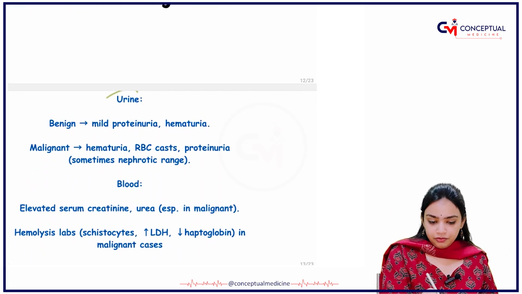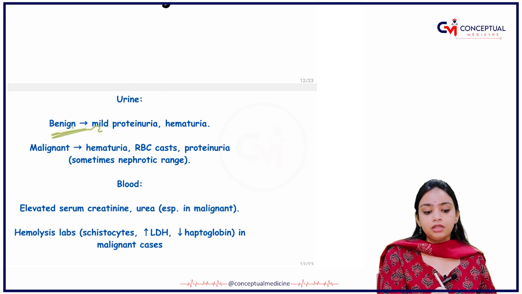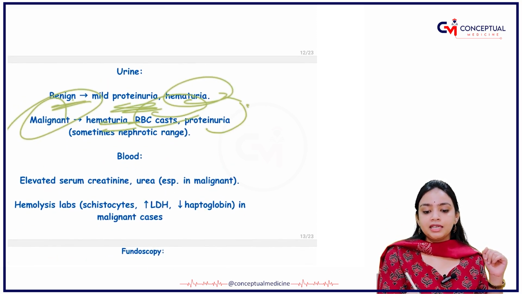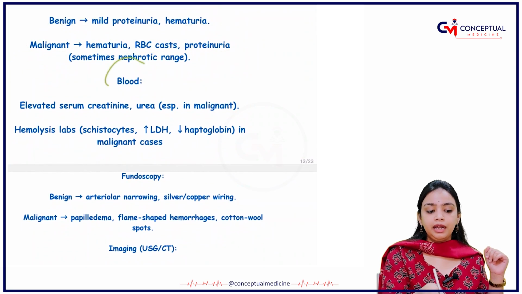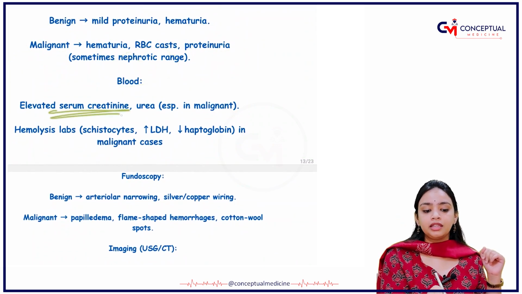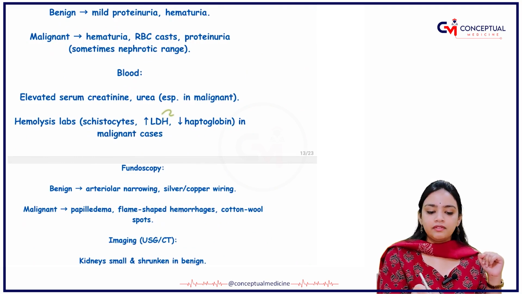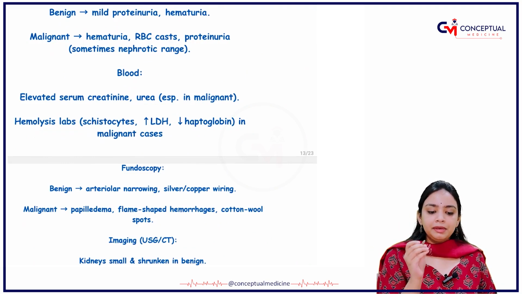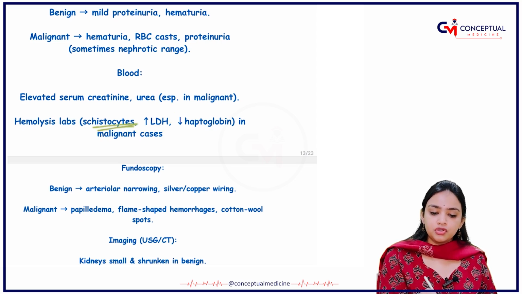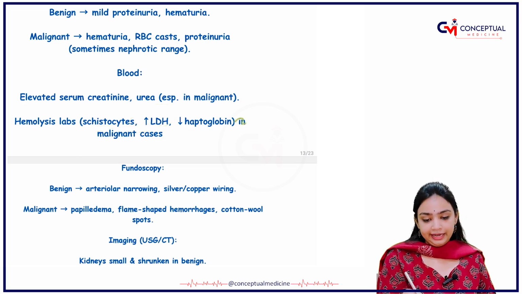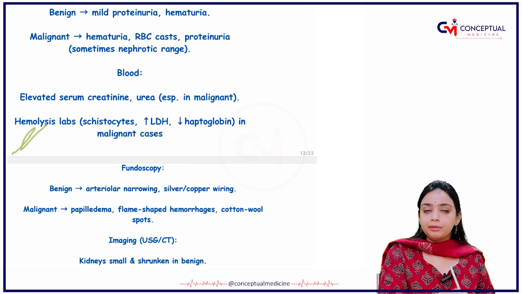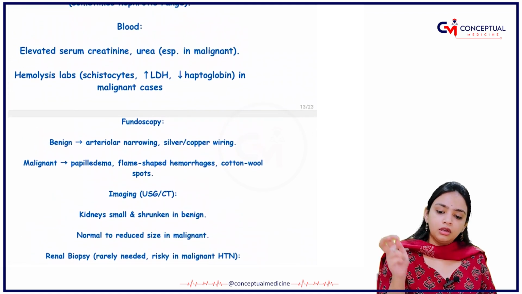What are the investigations? First thing, urine investigations. In urine, the benign one will have mild proteinuria and hematuria. The malignant one will have hematuria, RBC casts, and proteinuria. In the blood, what are you able to see? You are able to see increased or elevated levels of serum creatinine and urea. In hemolysis, you will see schistocytes and increased level of LDH. If the case is malignant, then you are able to appreciate these lab values.